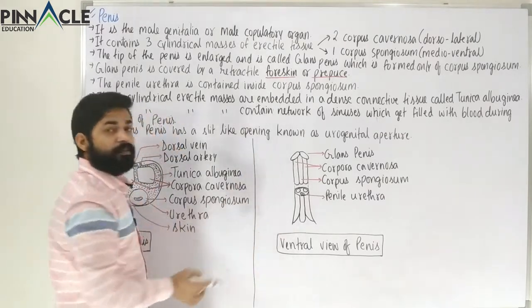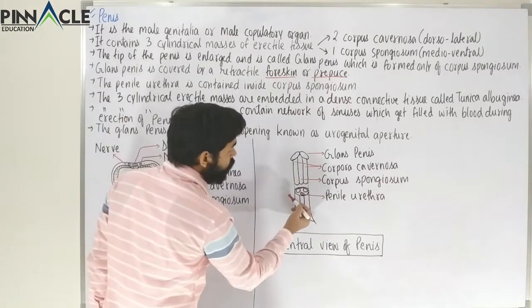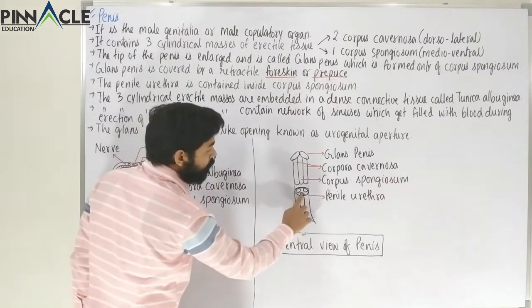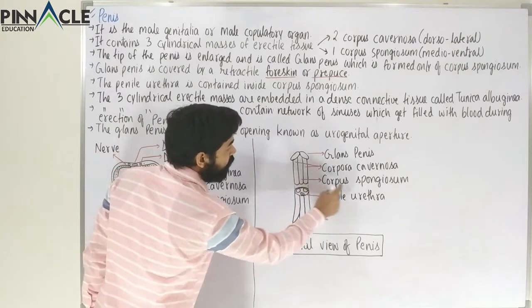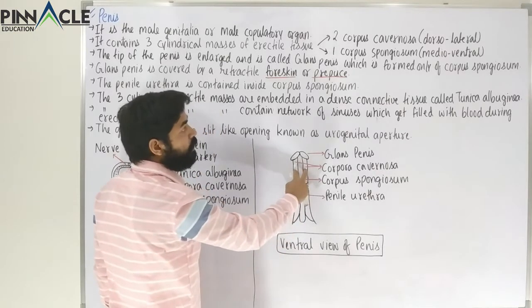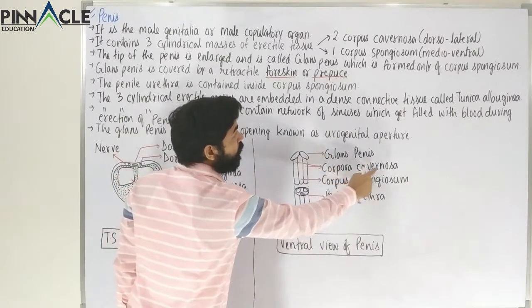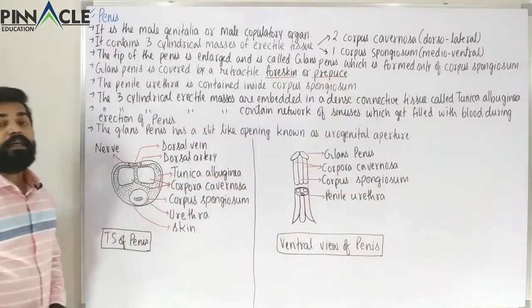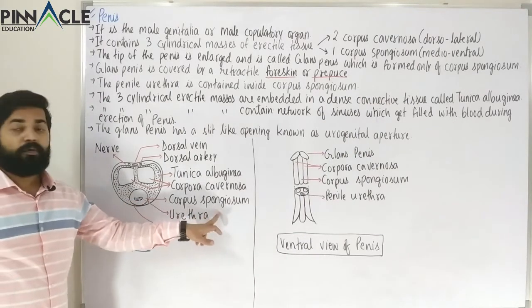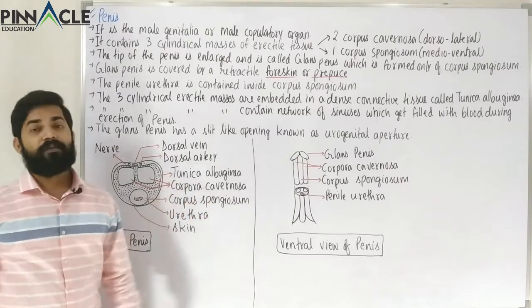This is the ventral view of the penis. From here also, if we see the transverse section or the TS of the penis, you can see the penile urethra contained inside the corpus spongiosum, and on the two sides are the corpora cavernosa that we have just seen. So the penile urethra is contained inside the corpus spongiosum, not inside the corpus cavernosa.